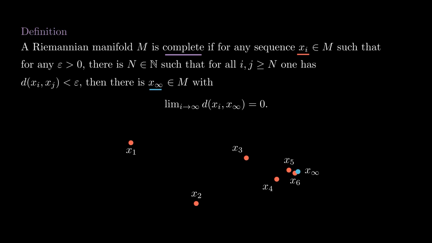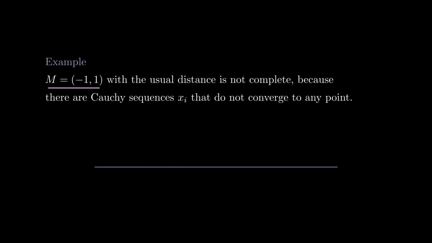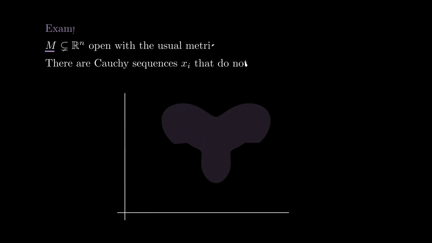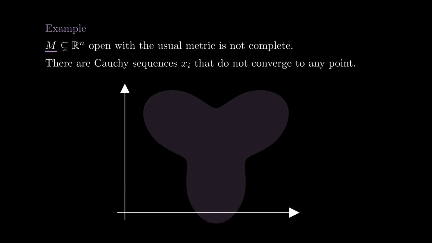There are very simple examples of Riemannian manifolds that are not complete. Take the interval (-1, 1). If we take a sequence of real numbers that converges to -1, it is going to be a Cauchy sequence, but it does not converge to any point in the manifold. Something similar happens if we take any open set in R^n that is not R^n itself. It will not be a complete Riemannian manifold because there will be Cauchy sequences that converge to a point not on the manifold.